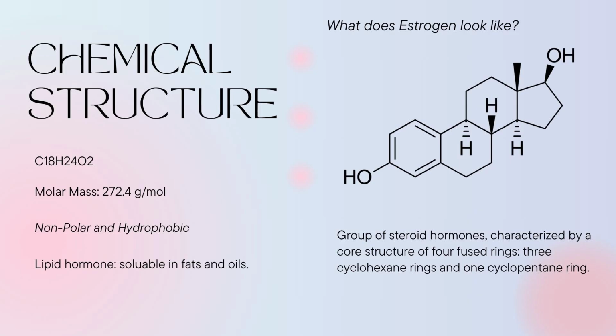Pictured here is estradiol, which is the most potent and prevalent form of estrogen during a woman's reproductive years. I will be mostly focusing on estradiol today. The other two types are estrone and estriol, with estrone being the weaker form of estrogen that is prominent after menopause, and estriol, which is the weakest form of estrogen.